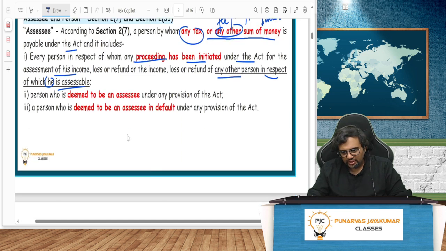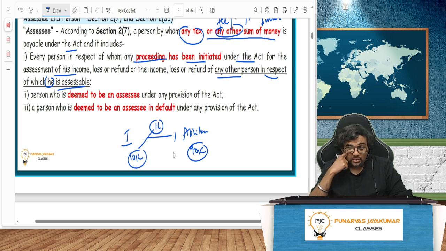Let's say I will pay Abhilash 1 lakh rupees, but I will have to deduct TDS. 10,000 I will deduct, 90K I will pay him. I have deducted tax on behalf of Abhilash. That tax of 10,000 I need to remit to the government. I don't remit. What do you think? I'm just handling one case where that fellow has deducted 20 crore but not paid to the government.